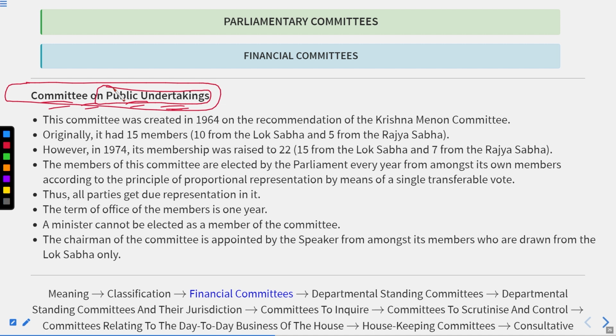These public undertakings are basically organizations that work as a normal business unit, and because they are a business unit, we know that they will work for earning profit. Remember this. Now if we talk about Article 19 in the fundamental rights, which we had covered, there are 6 freedoms granted: freedom of speech and expression, freedom of movement, freedom of residence, freedom of assembly, freedom of association, and the last one was freedom of profession.